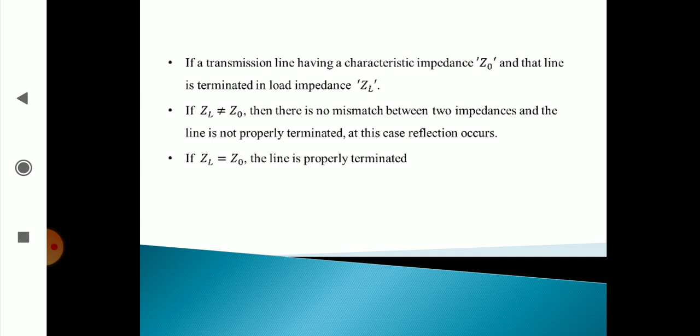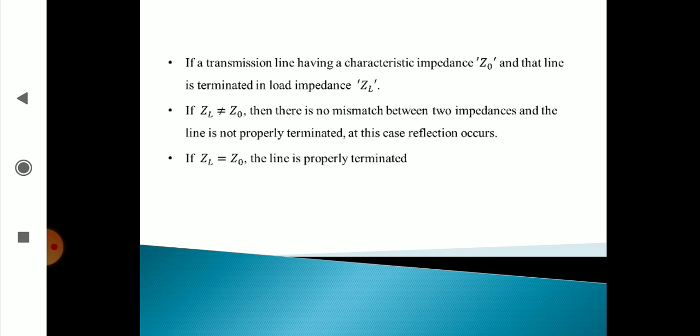Before we actually start the reflection of the uniform plane wave, let us consider a simple example of a transmission line. Consider a transmission line having a characteristic impedance Z0. Assume that the line is terminated in load impedance ZL.